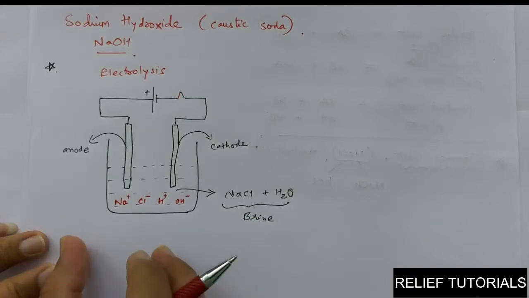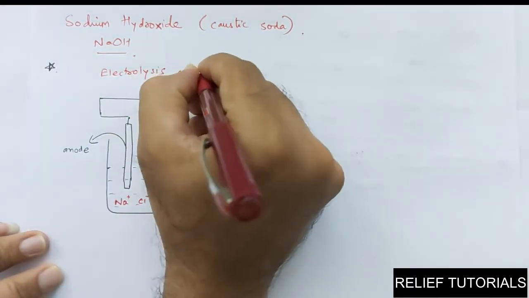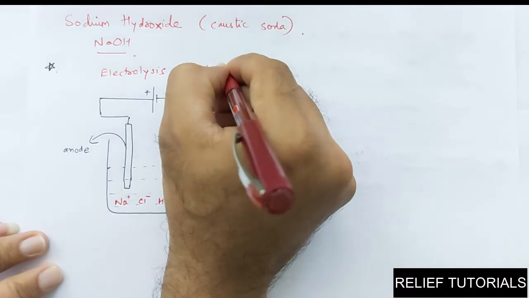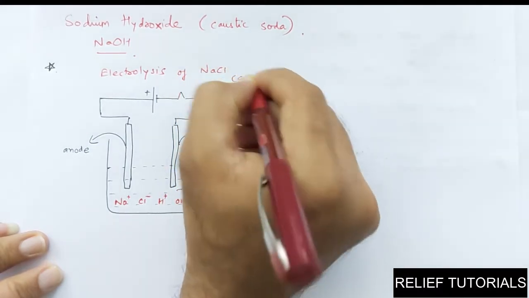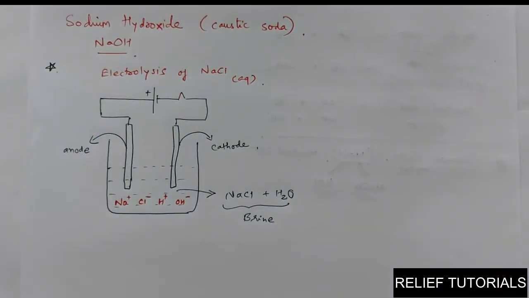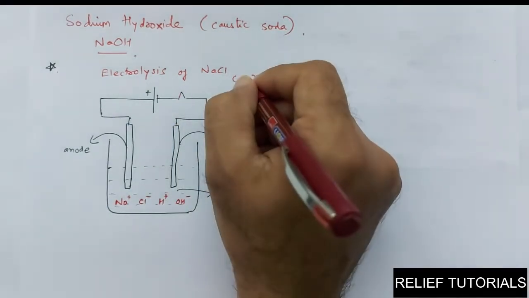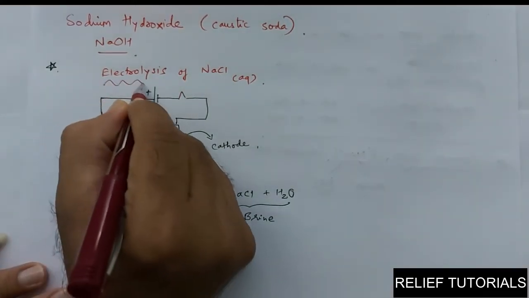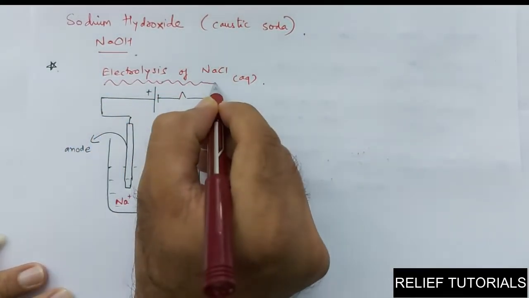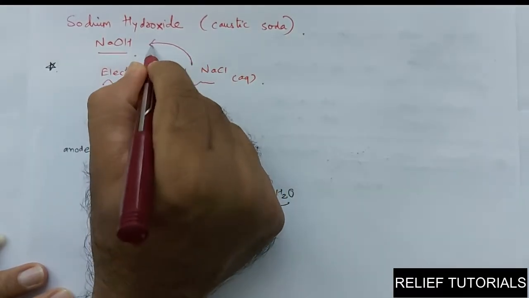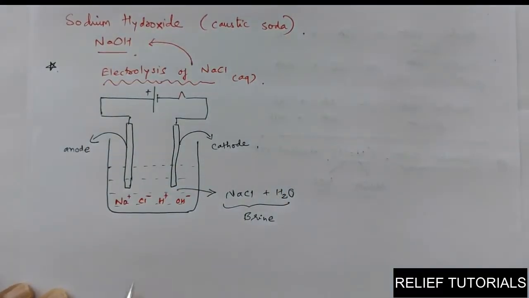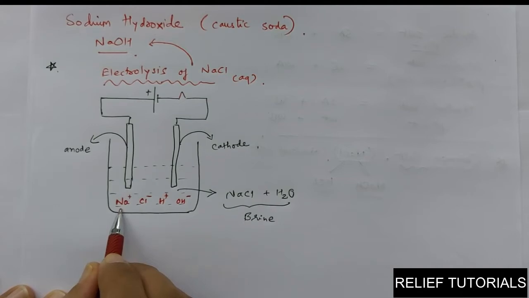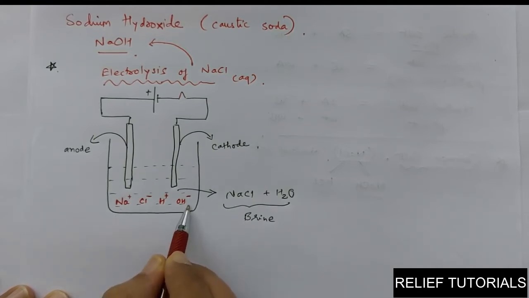So here exactly what we are doing is electrolysis of a solution of salt in water, NaCl aqueous solution. We are doing electrolysis of NaCl. This is how we can produce NaOH. Look here: this Na plus combines with OH minus to form NaOH.